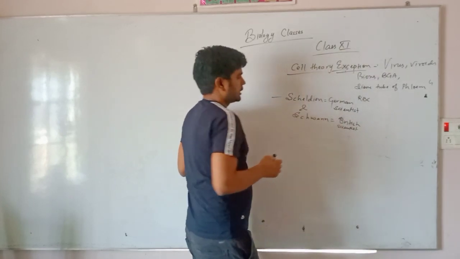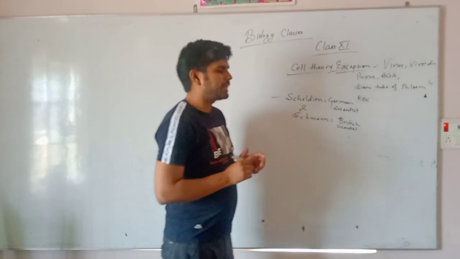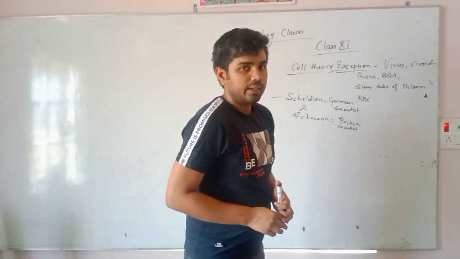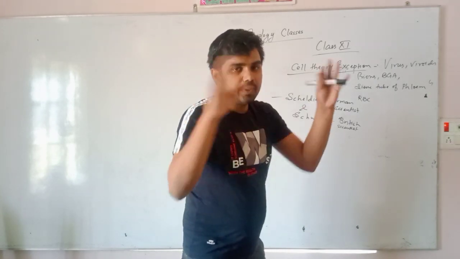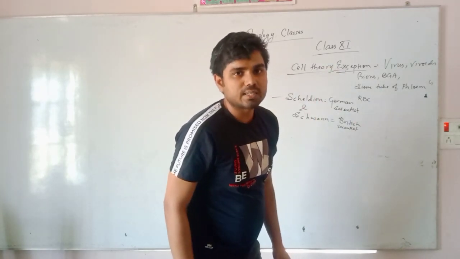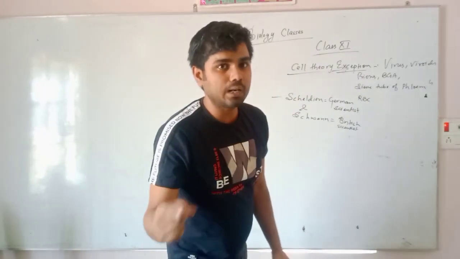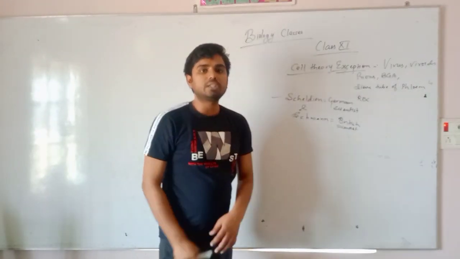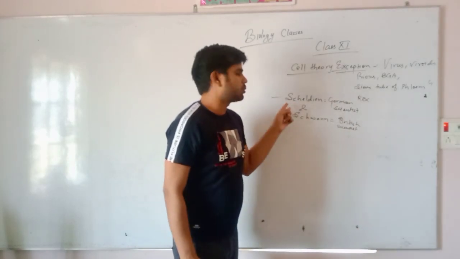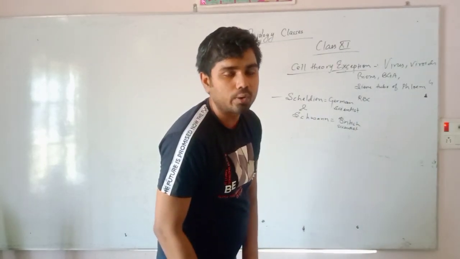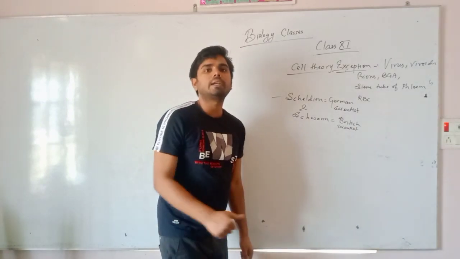Okay student, the cell theory was given by Schleiden and Schwann, but nowhere in the theory was it given how the cell originated from pre-existing cells, what was the origin of the cell. None of the scientists, both Schleiden and Schwann, had any point in this theory about how the cell originated.